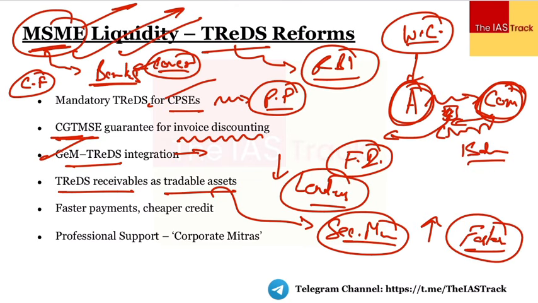So again, the very objective through the TReDS for the CPSEs or the credit guarantee fund or the GEM integration, everything is to make sure that these MSMEs have adequate liquidity with them, adequate working capital with them. I hope it is clear.